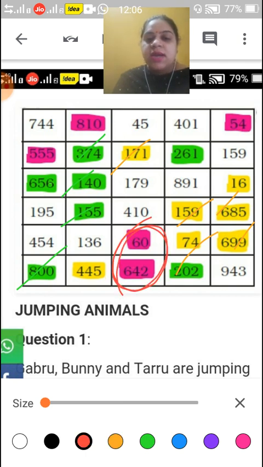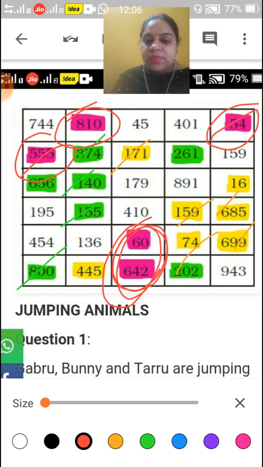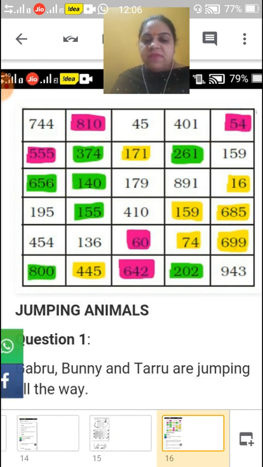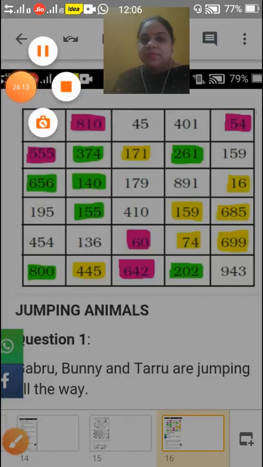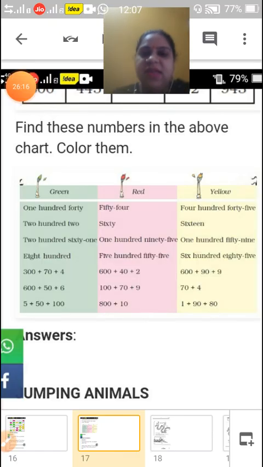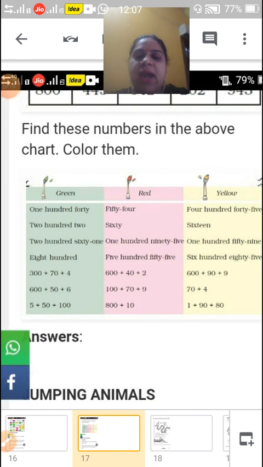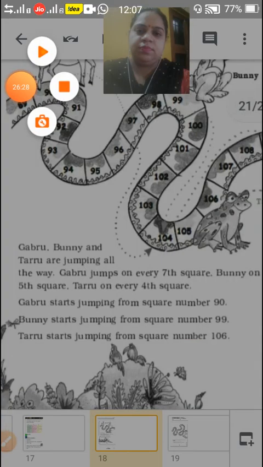You have to do red color. Okay children. Now come back to our next page. Like this chart, it is given red, yellow and green. According to this you have to color it, and I will show you the solution also, children. Now come to next page.